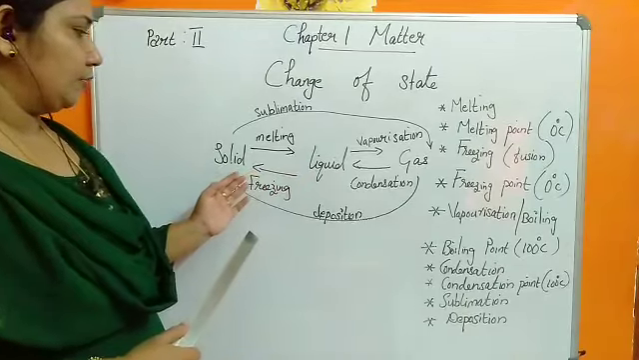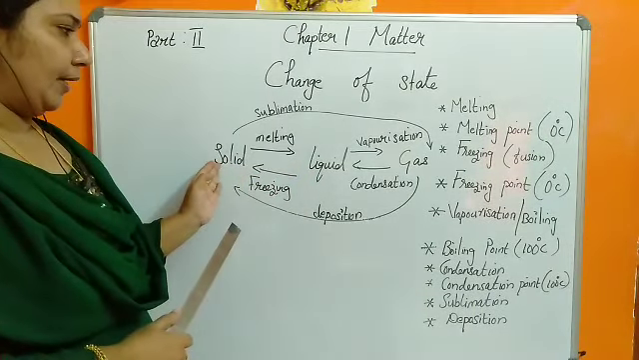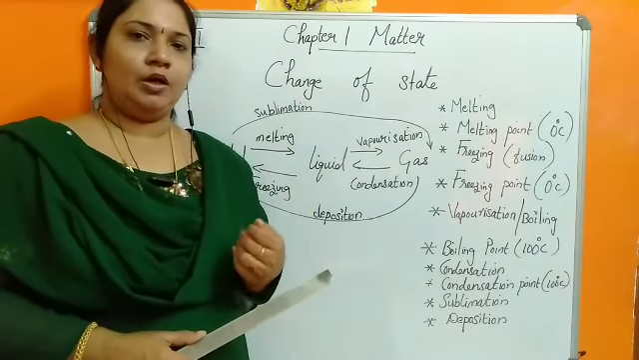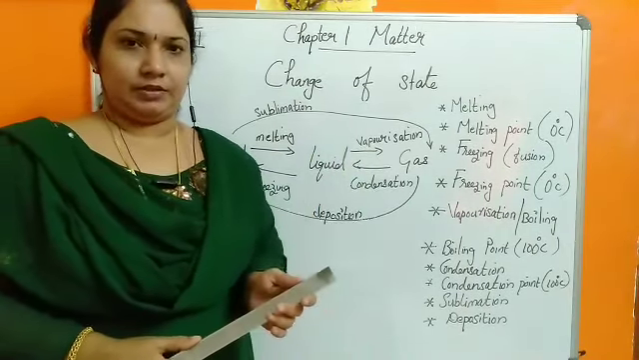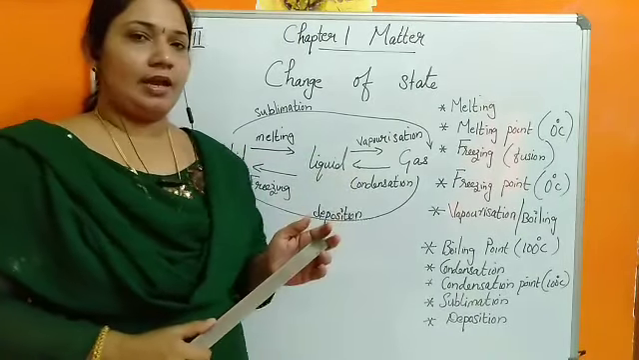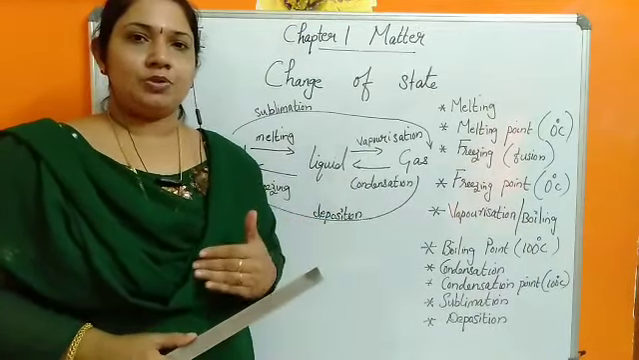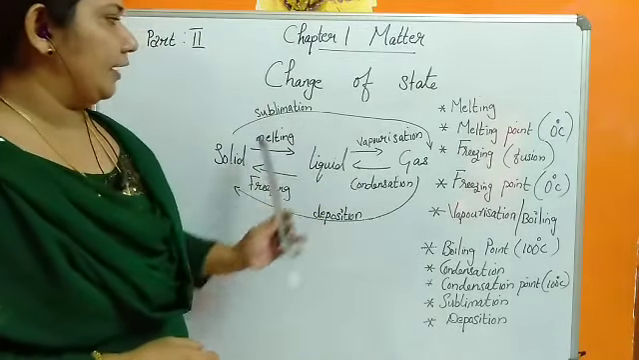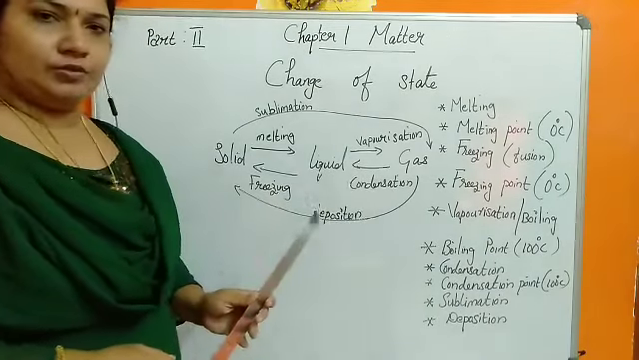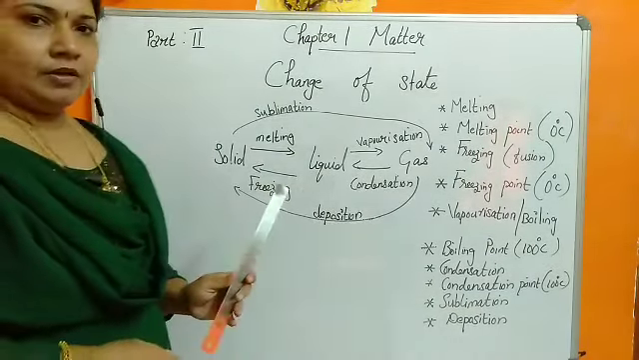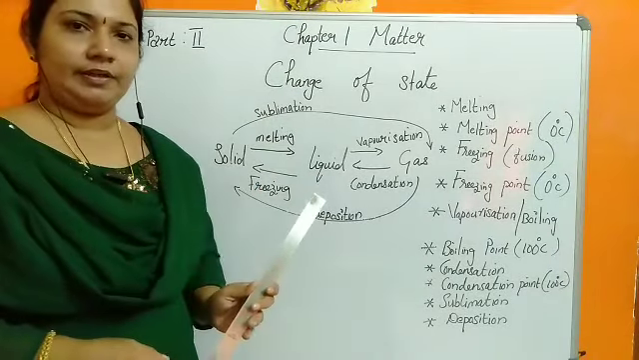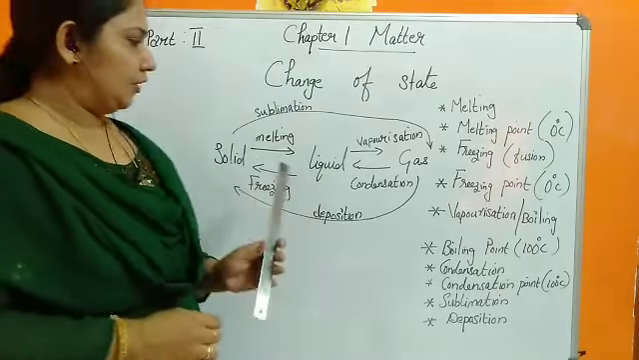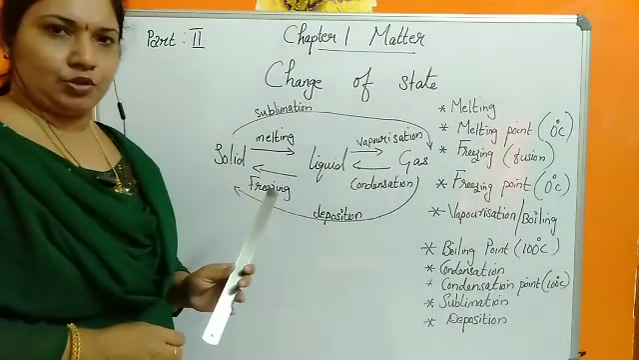Change of state is a process by which one state of matter converts to the next state, either by absorption of heat energy or by liberation of heat energy. So this change of state can happen only by absorption of heat energy or by liberation of heat energy. This is a simple diagram which demonstrates the change of state. Here you can see solid. When demonstrating this change of state, we will take a simple example, our ice cube. So you are considering the solid as an ice cube.